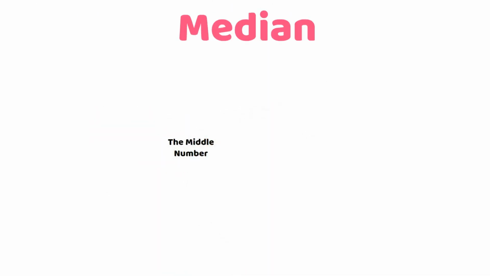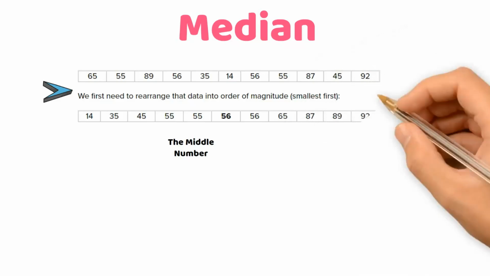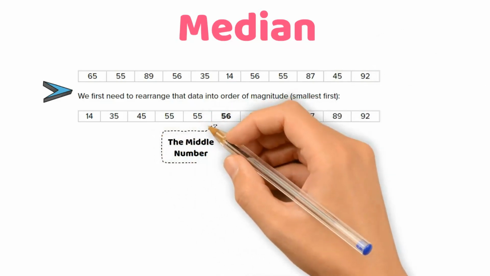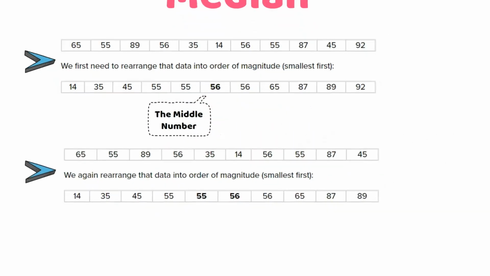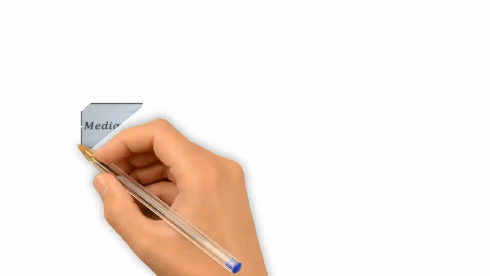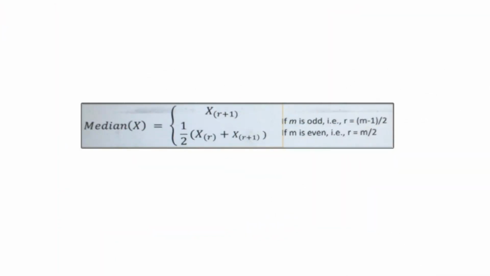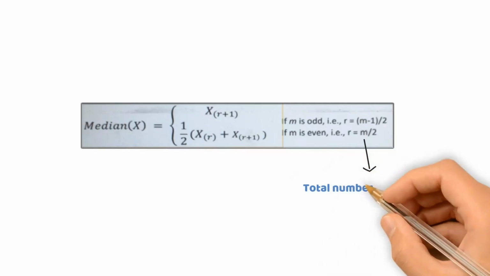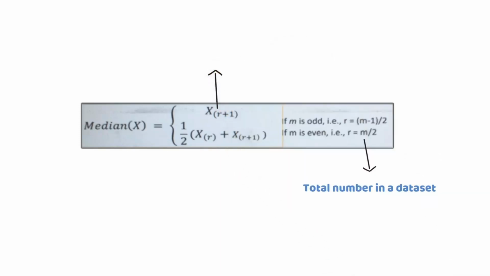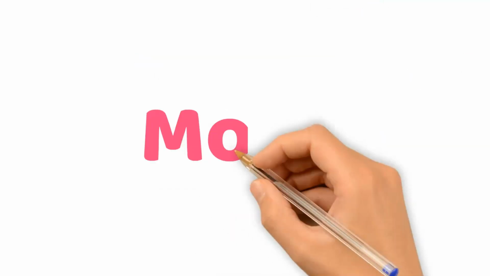Median is the middle number found by ordering all the data points and picking out one of the middle, or if there are two middle numbers, taking the mean of those two numbers. It may be thought of as the middle value of the dataset, where M is the total number of the dataset, R is the position of the middle value.